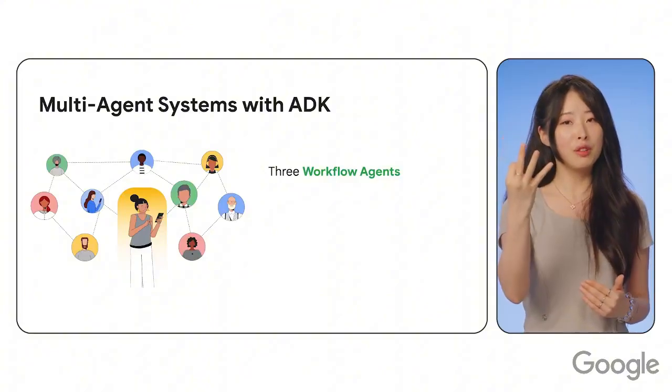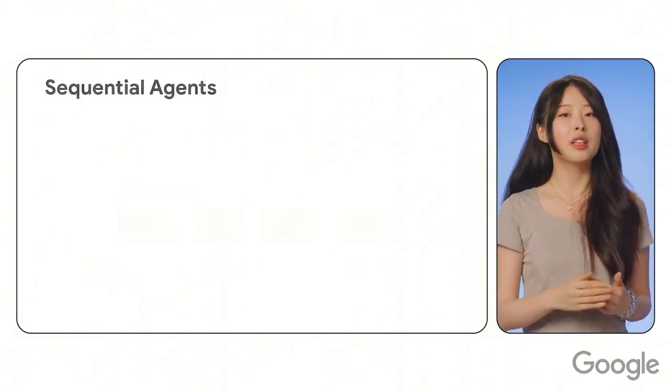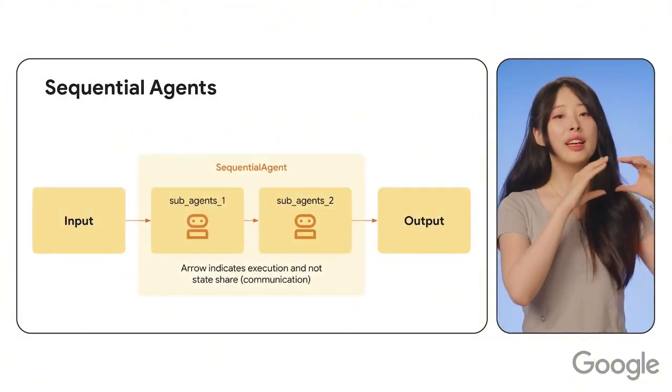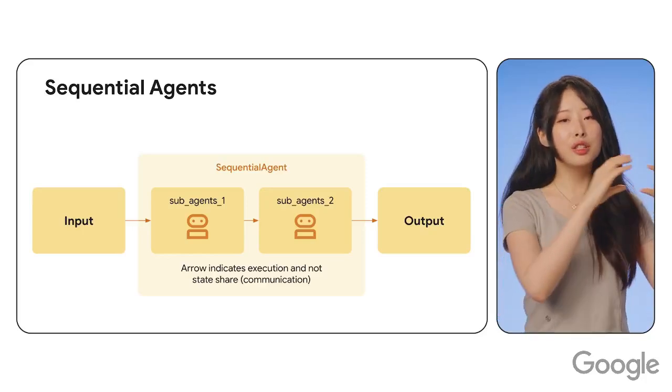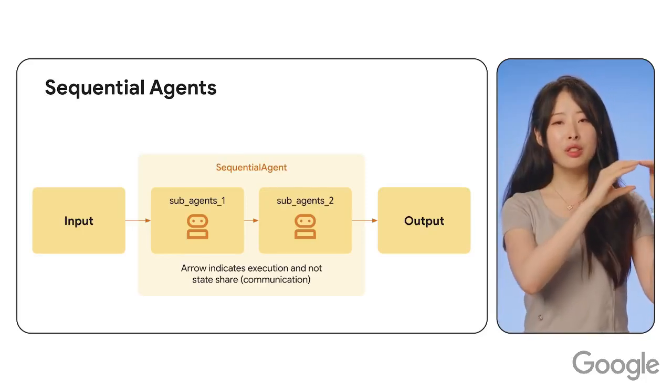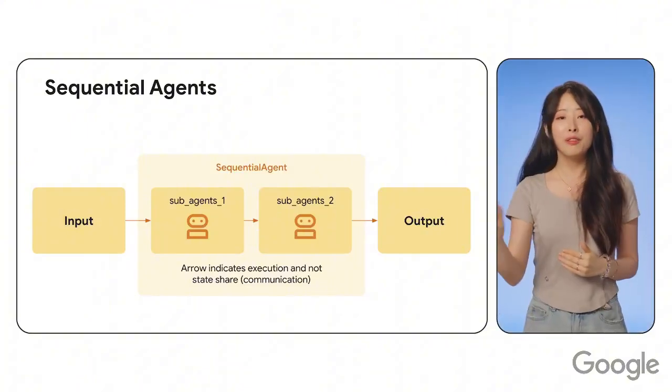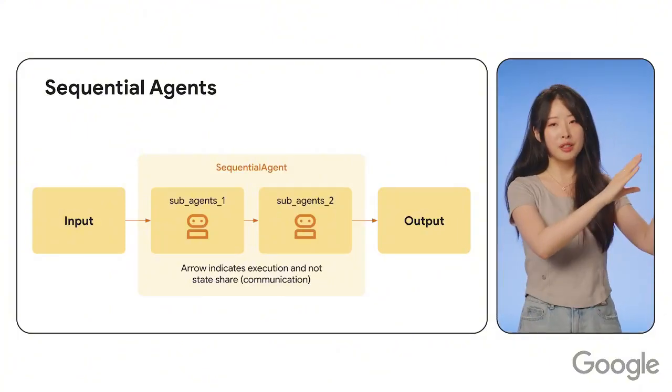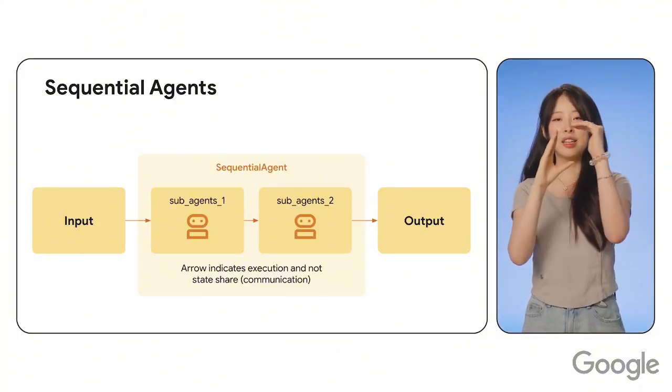We have 3 workflow agents, and the first type is sequential agent. They're like an assembly line. So each sub-agent runs in a fixed order, passing results along. It is perfect for cases like you fetch data, do the cleaning, analyze, and then summarize.